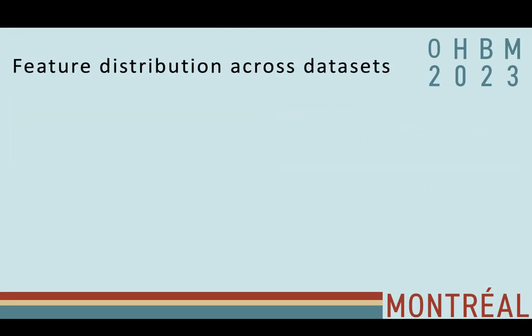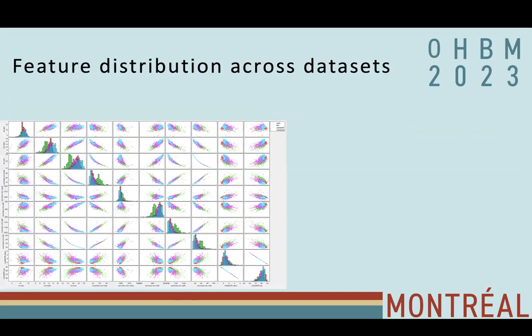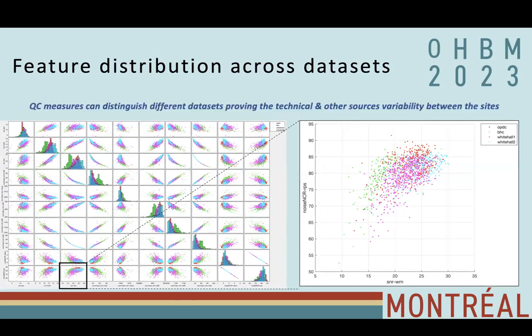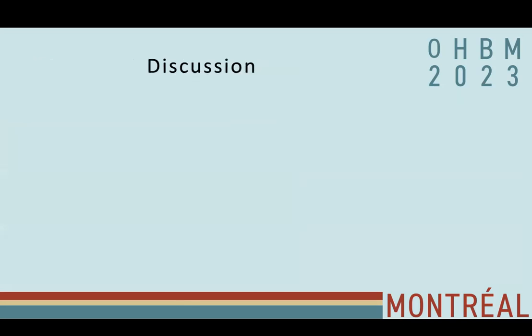So we had a look at these top 10 ranked features, and we just plotted them across our data sets. And what we found was actually these QC measures can distinguish these data sets from each other. So that proves the technical and other sources of variability between the sites, and these QC measures are wonderfully capturing this variability. So this forms the data harmonization work that we are planning in the future.